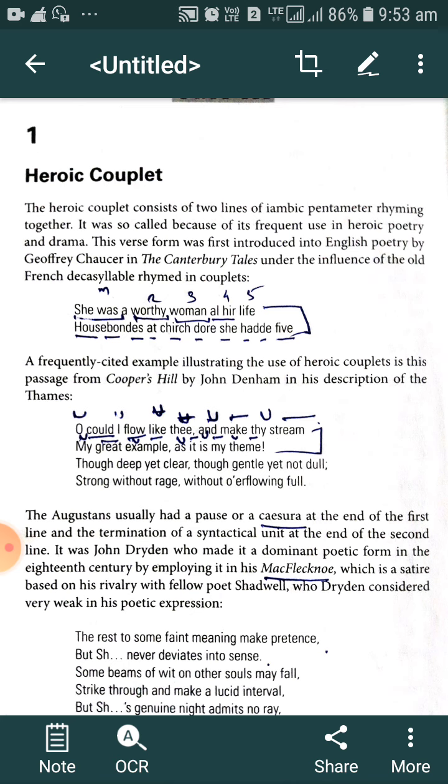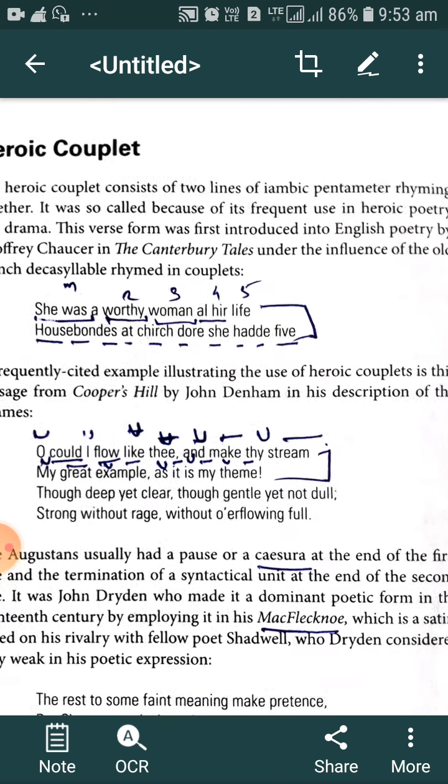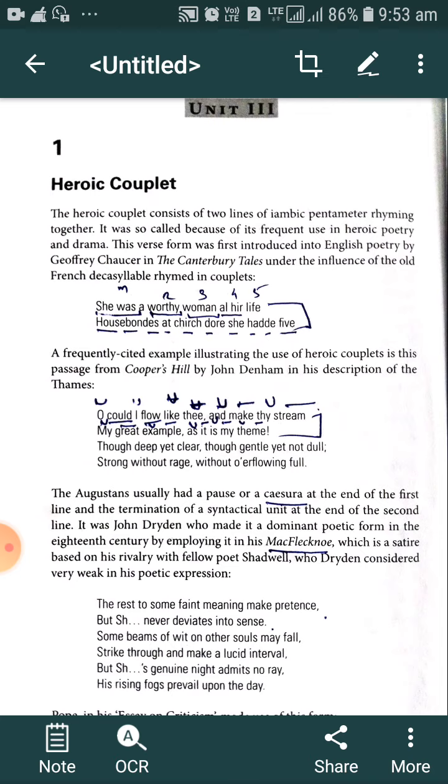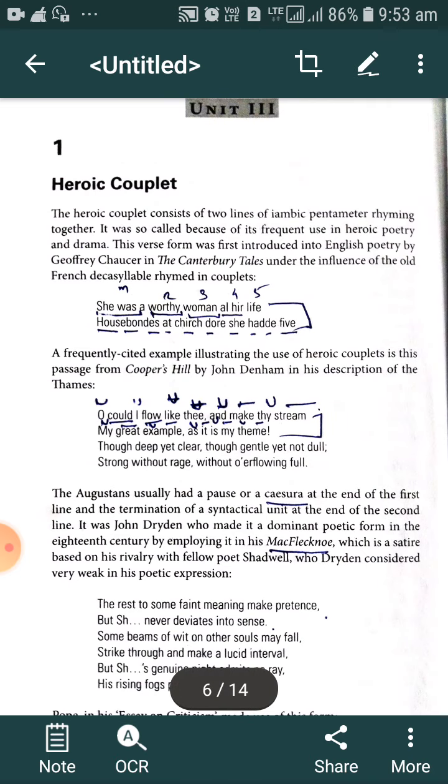This verse form was first introduced into English. This is the most important line as far as your MCQ is concerned. This verse was first introduced into English poetry by Geoffrey Chaucer in Canterbury Tales.